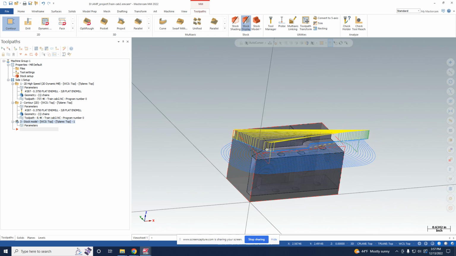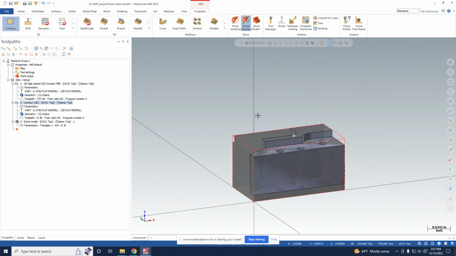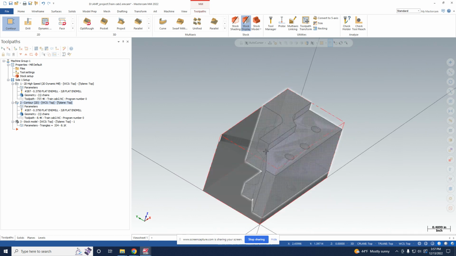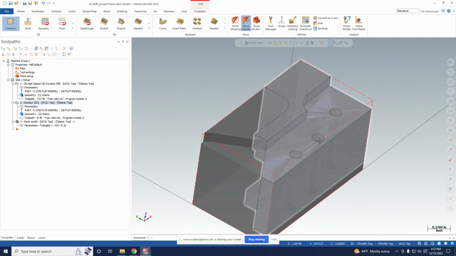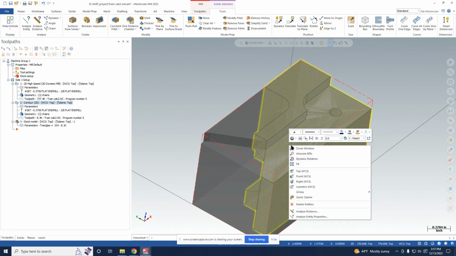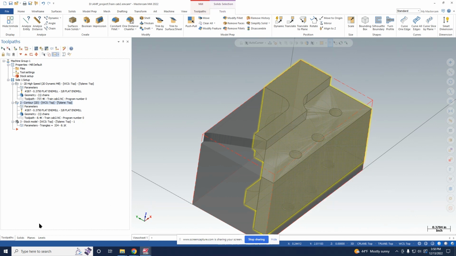and if we hide this and this toolpath, then we can see the results. Should I hide this? Let's see.